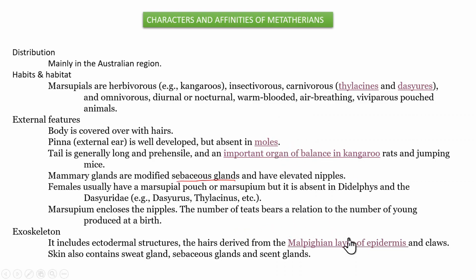And also claws are there. It is another exoskeletal feature. And in the skin, we can see sweat glands, sebaceous glands, and scent glands. And also we have seen here the mammary gland, which itself is a modification of sebaceous glands.